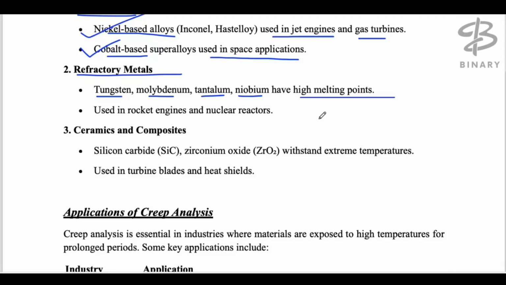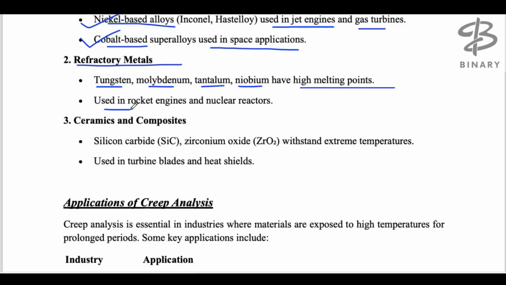They are used in rocket engines and nuclear reactors. These are the usages of materials like tungsten, which all have a very high melting point. We had the bulb earlier, which was 100 watts.